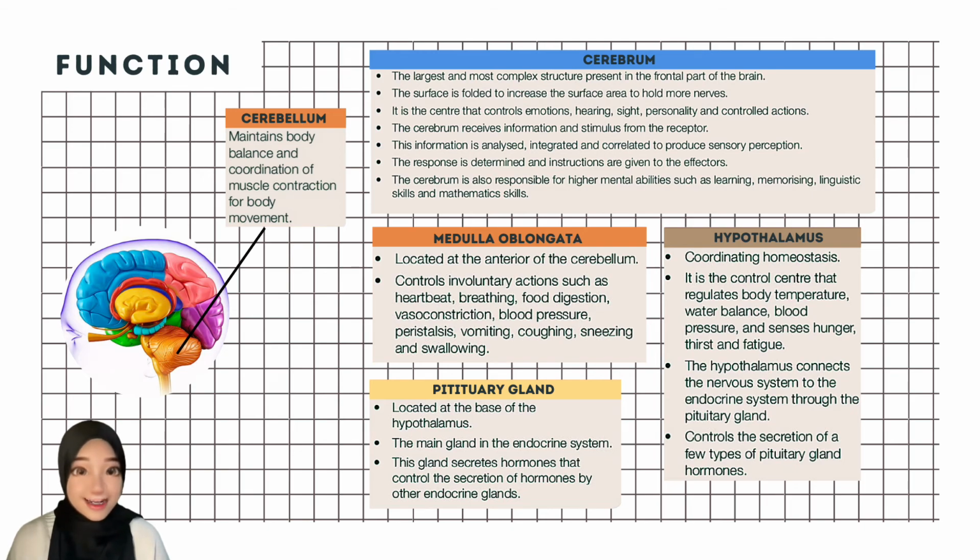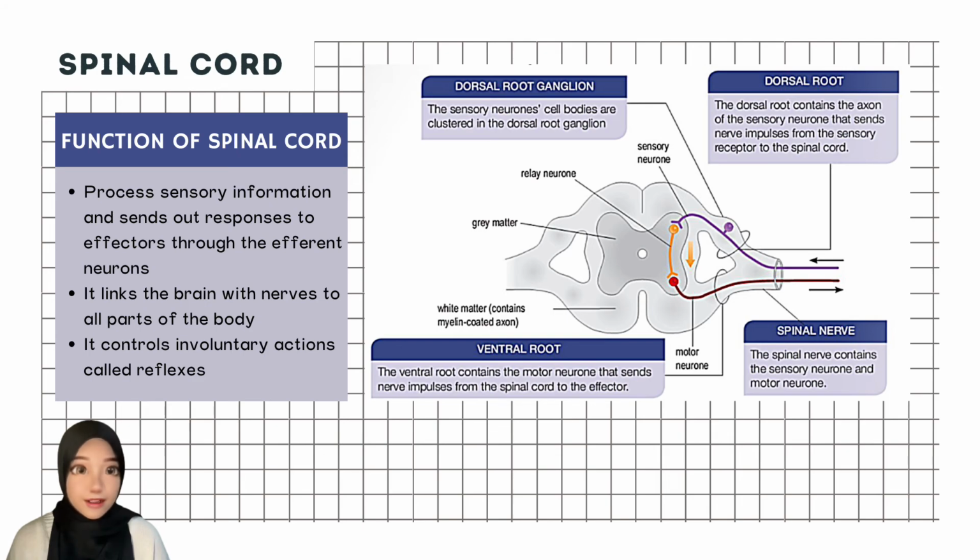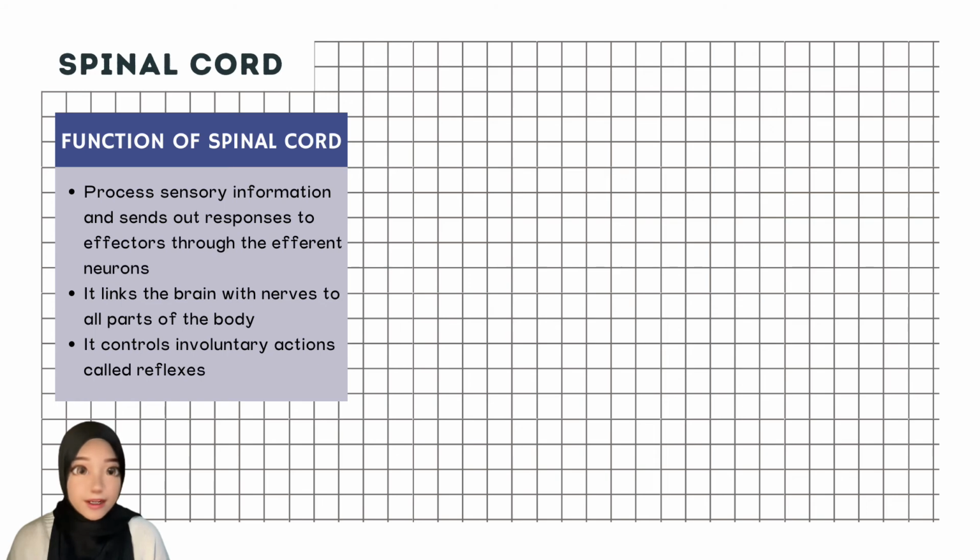Okay, for the last part in this video, we are going to look at the structure and function of the spinal cord. The spinal cord is located within the vertebral column. The spinal cord is surrounded by cerebrospinal fluid, which acts as a shock absorber and provides the spinal cord with nutrients. The function of the spinal cord is to process sensory information and send out responses to effectors through the efferent neurons.